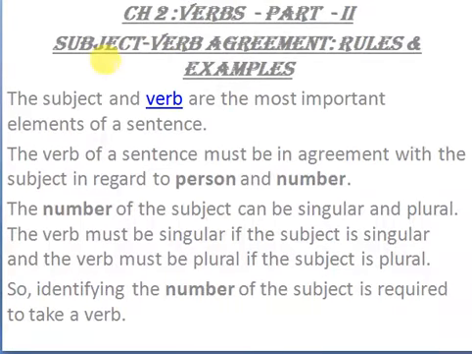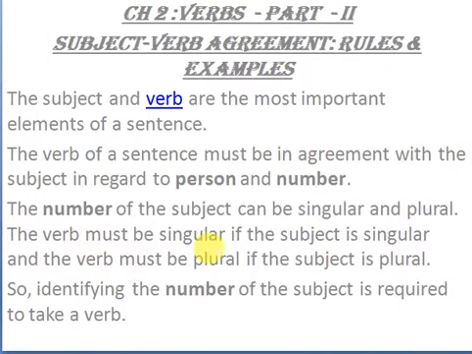In this class we are going to discuss subject verb agreement. What is called subject verb agreement? The subject and the verb are the most important elements of a sentence. The verb of a sentence must be in agreement with the subject in regard to person and number. So subject can be singular or plural. The number of subject can be singular and plural.